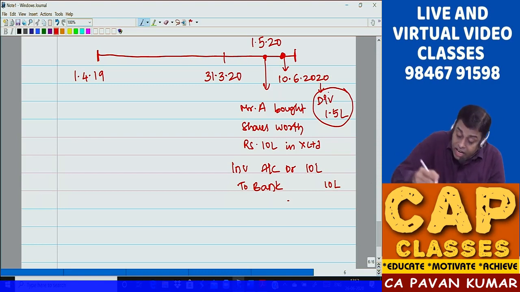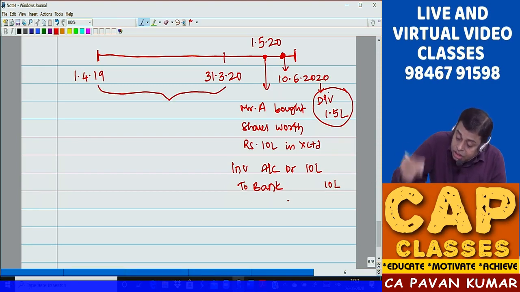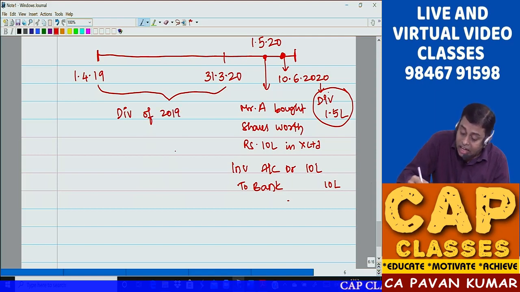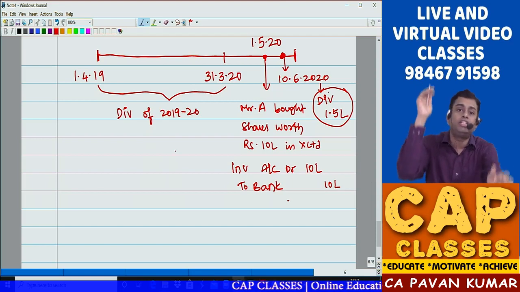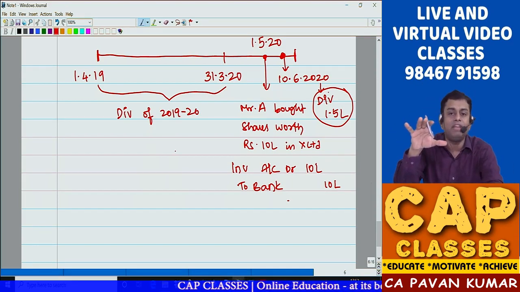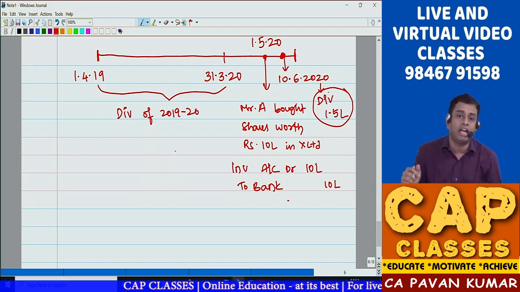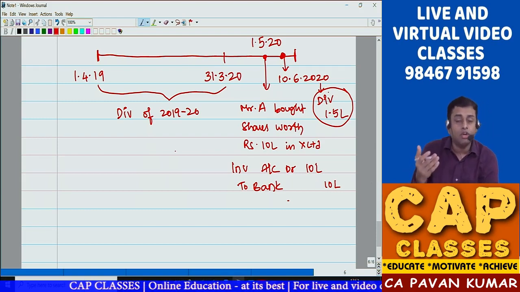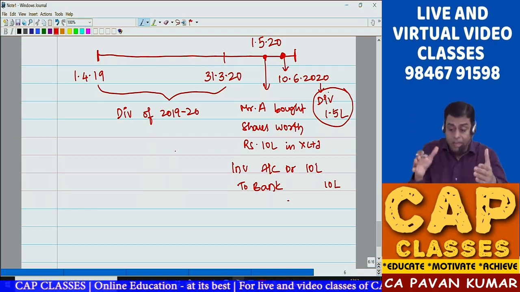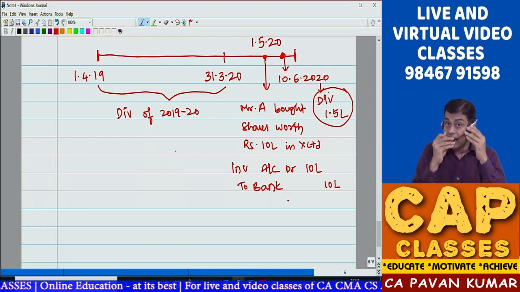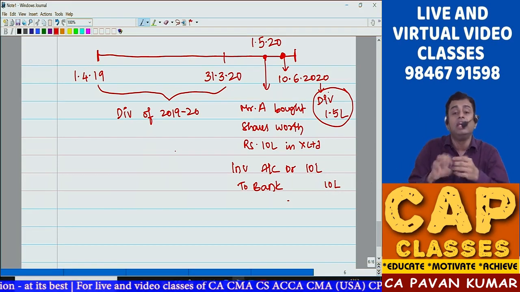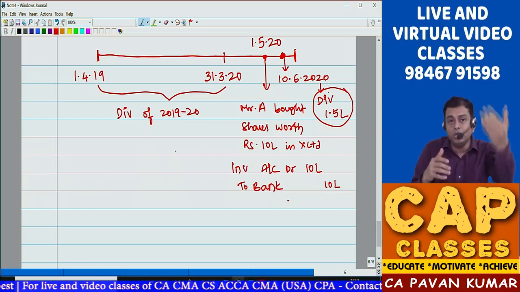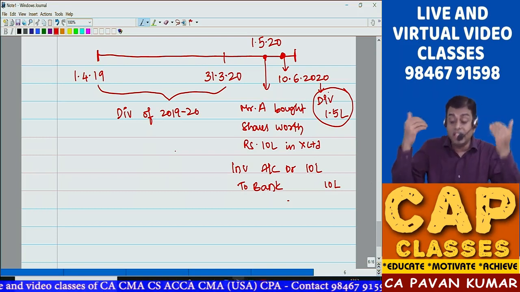Now this dividend belongs to this financial year. Dividend of 2019-20 is announced after the balance sheet date. Obviously, any company will declare a dividend only after the balance sheet date. So the financial year is over, financial statements are prepared, the CFO analyzed them and is happy about the performance of the company. He recommended to the board of directors that you can declare dividend, and the board declared dividend.